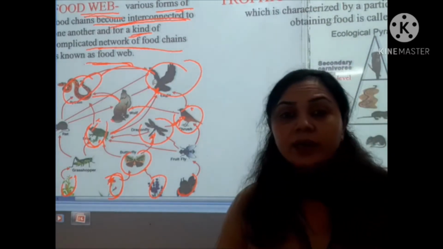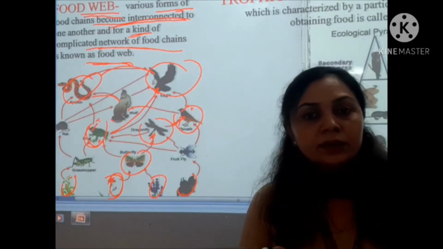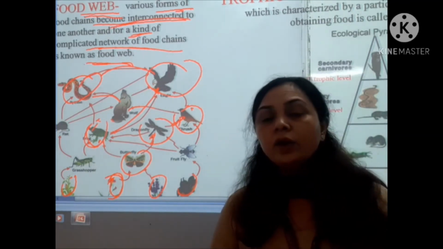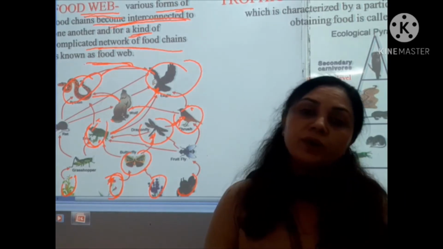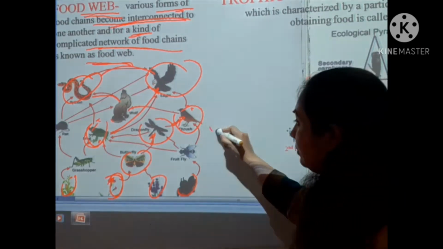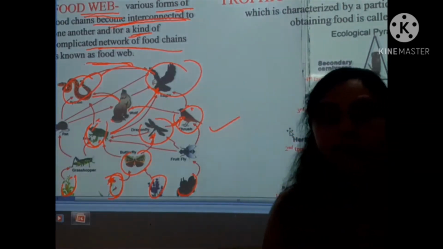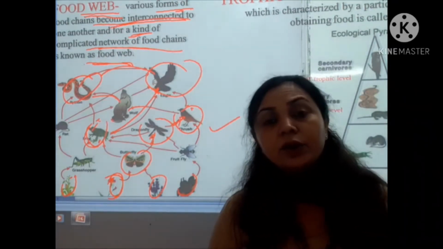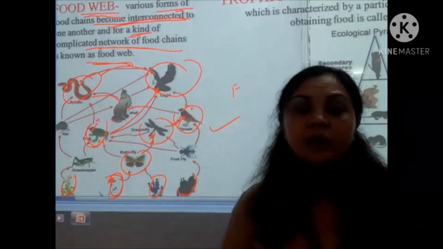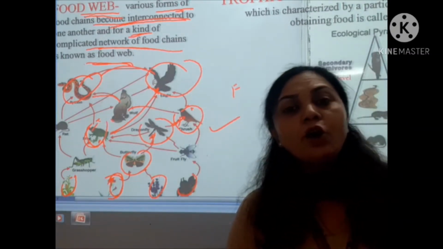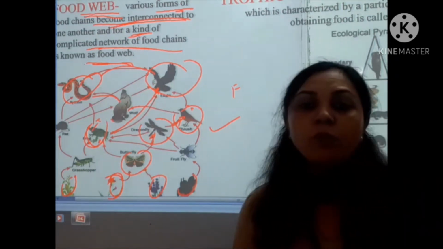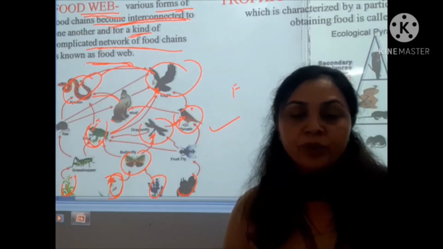So in the ecosystem, the food web is very essential for the particular organisms, the consumers and the producers also, because dependency on one particular organism is not needed in the ecosystem. If the food web is functioning, there are so many options for the organisms. Food can be provided by either one option or another.